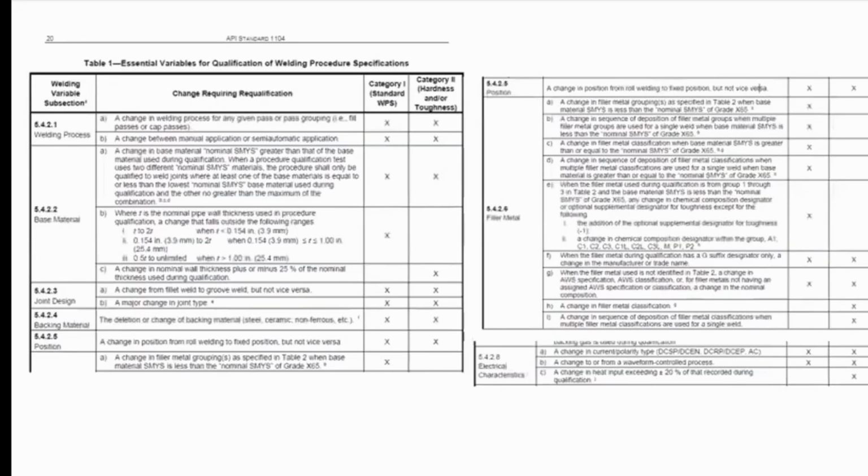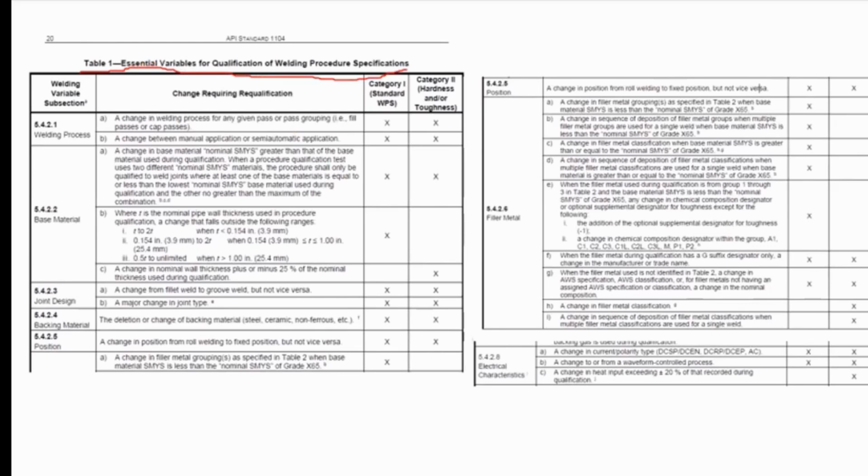Variables requiring procedure requalification pertain to the essential variables, meaning if these variables are changed, then you will need another qualification of the weld for that specific welding procedure specification. These variables can directly affect the mechanical properties of the weld in general. Table 1 of API 1104 here lists all these variables. As you can see here, it is stated as essential variables.